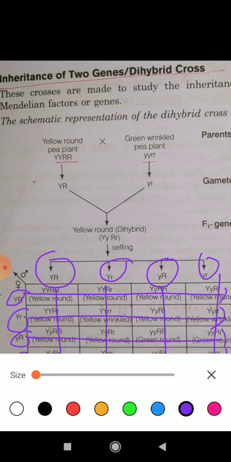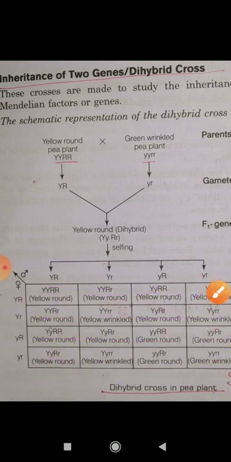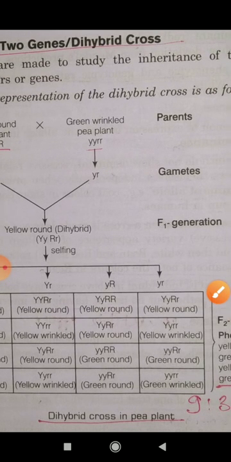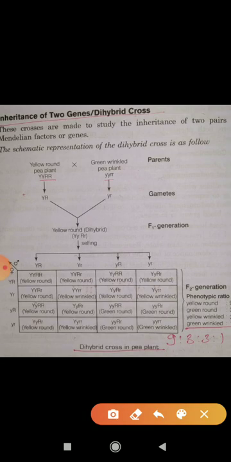Okay, again I am telling you, just try to understand it one more time. Capital Y, capital R, small r with this gamete: capital Y, small y, capital R, capital Y, small y, capital R, small r. Now we will go through this box: capital Y, capital R, small r. Now in this way you can make the whole table.